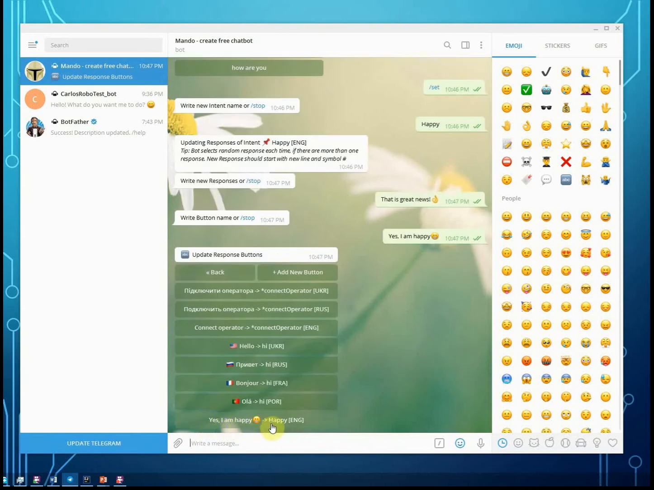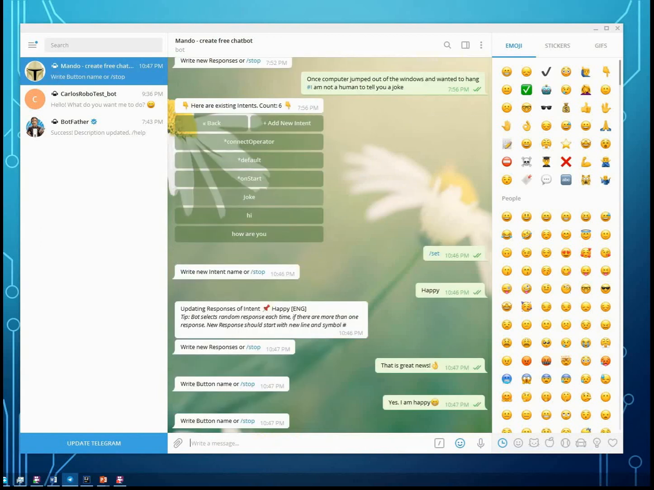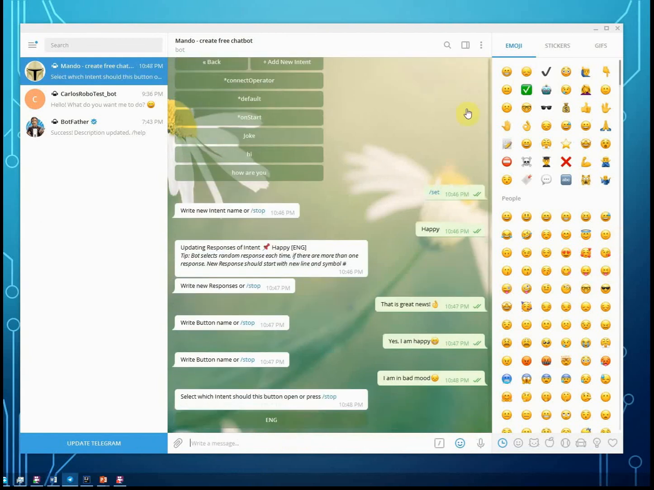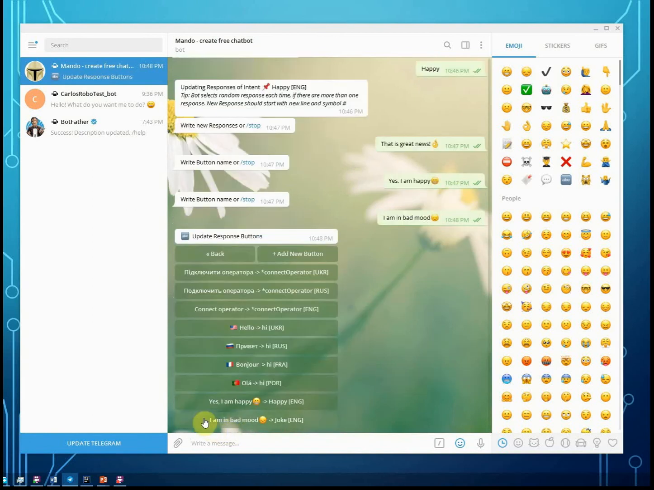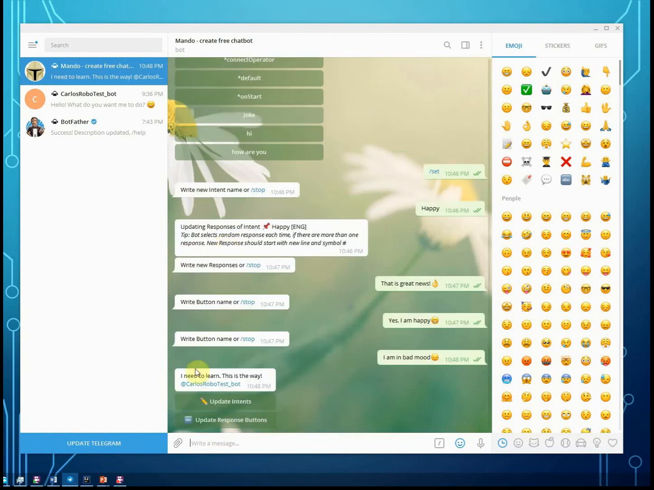And then we create another button for I'm in a bad mood. So let's write the button name. Done. And let's select the intent for that button. So when the user presses I'm in a bad mood, it will open the joke intent. Okay. So now we have two buttons.